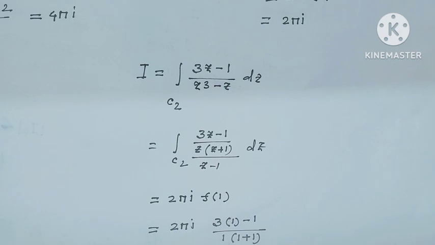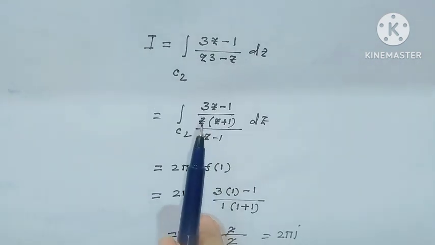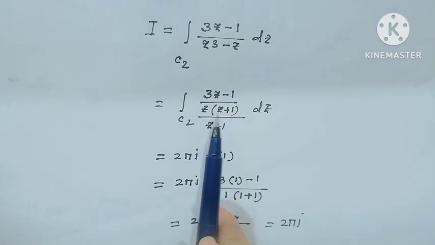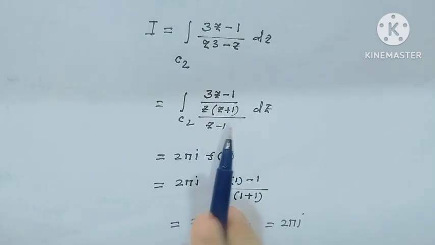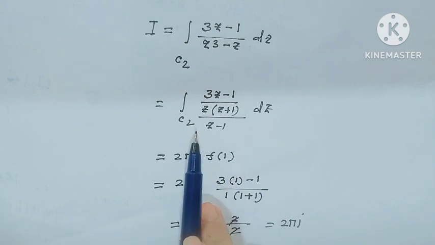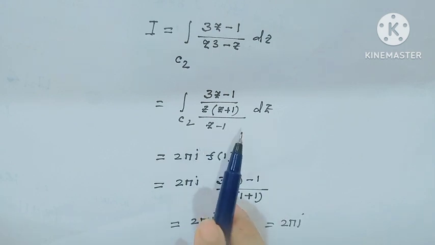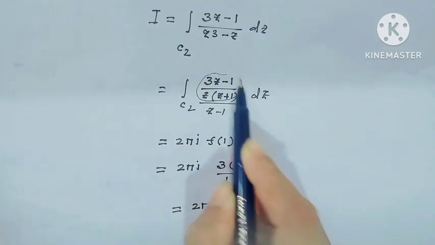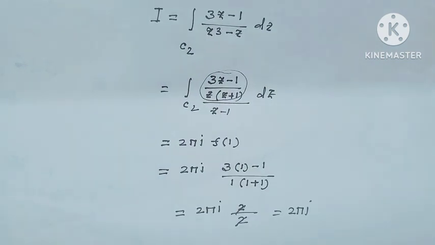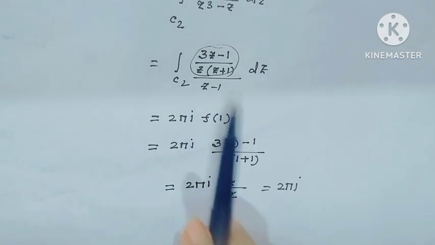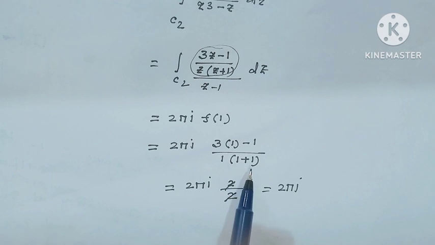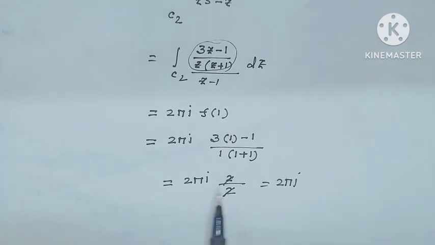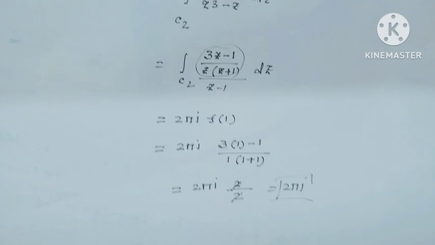And along the contour C2, the singularity is at the point 1, so rewrite it as 3z minus 1 over z times z plus 1, over z minus 1, dz along the contour C2. Here the singularity is at the point 1, so consider this as f. Now put the value 1, then this value would be 3 times 1 minus 1 over 1 times 1 plus 1. This value would be 2 over 2, that means this value is 2 pi i.